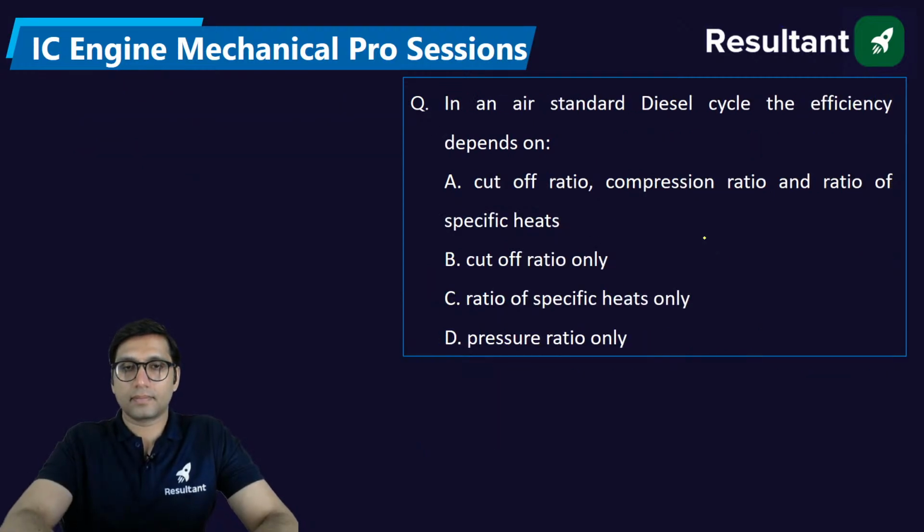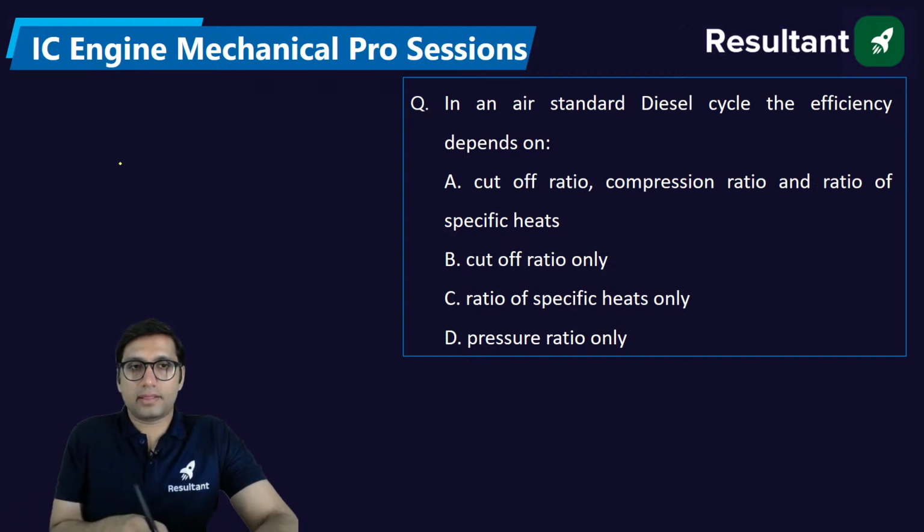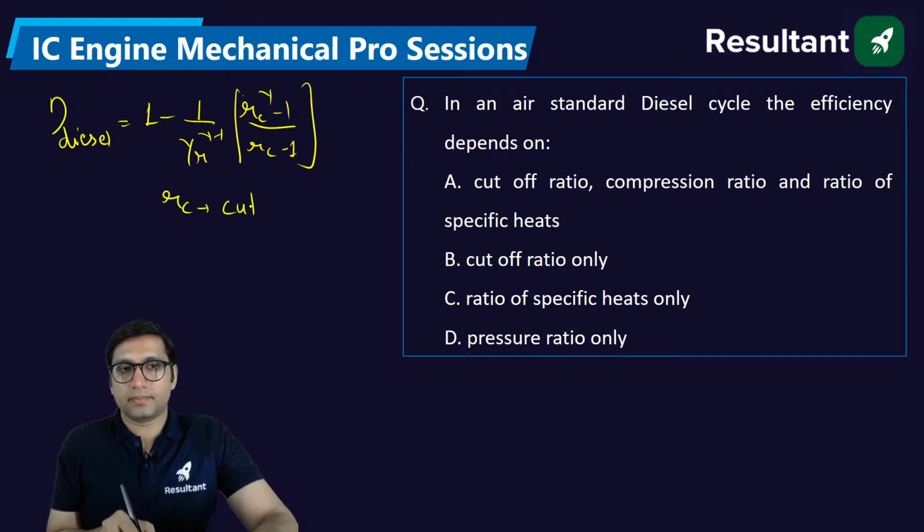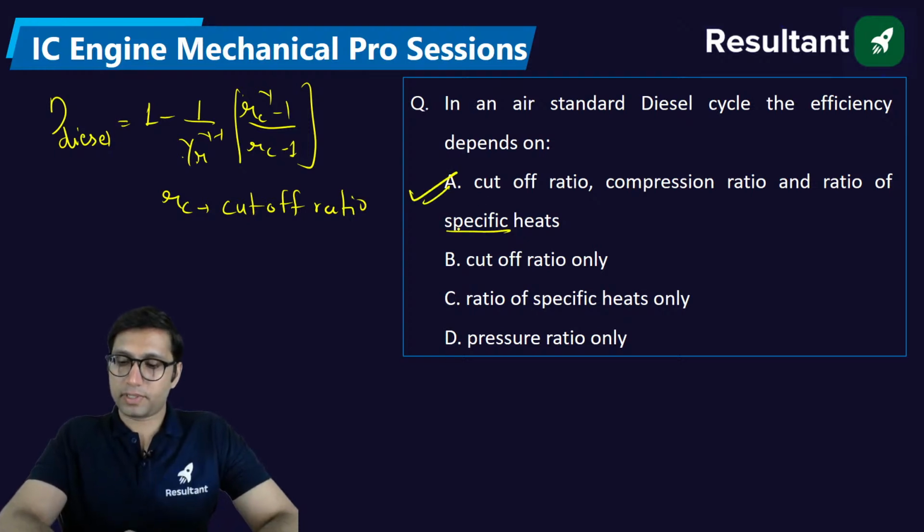Okay. In an air standard diesel cycle, the efficiency depends on... Diesel cycle efficiency depends on factors like the compression ratio, the adiabatic index, and the cutoff ratio. These are the factors on which the efficiency of diesel cycle depends: cutoff ratio, compression ratio, and gamma. That is, the ratio of specific heats, also called gamma. Option E is the right answer.